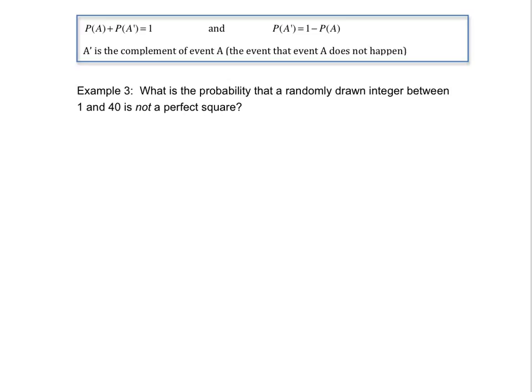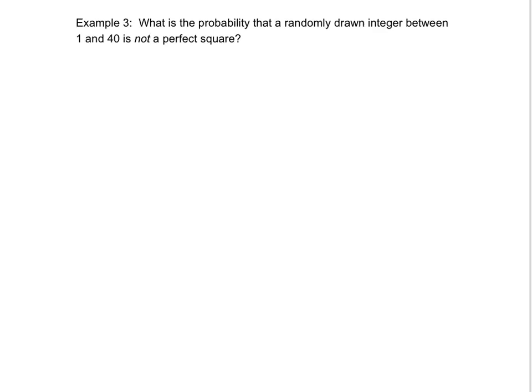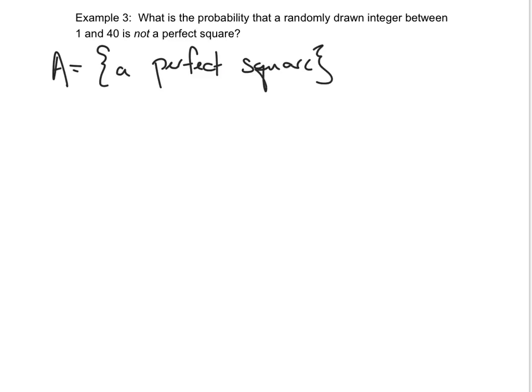Okay, so let's do an example illustrating this. What is the probability that a randomly drawn integer between 1 and 40 is not a perfect square? Okay, so first thing we want to do is define our event A. So A would be a perfect square. And then not A would be obviously not a perfect square.